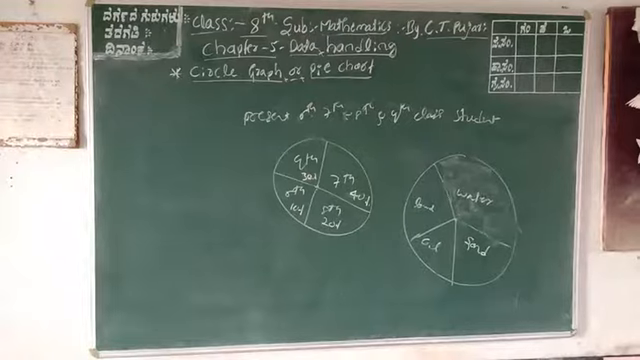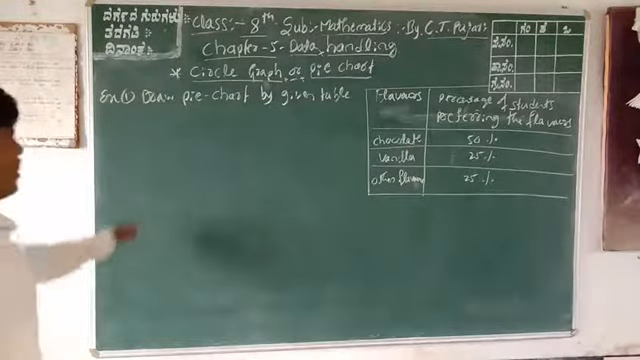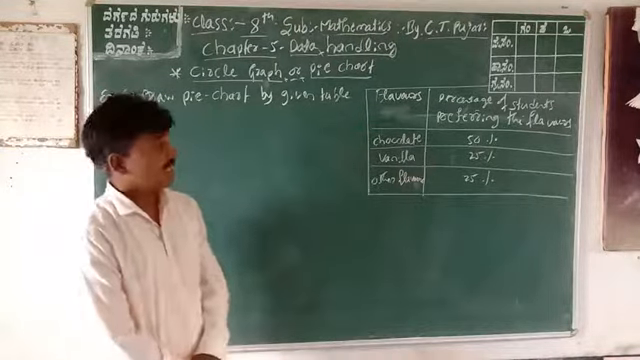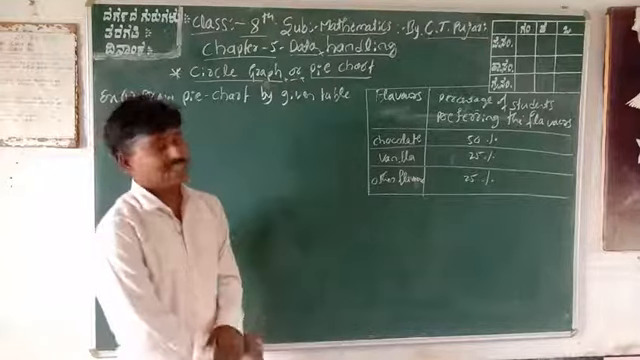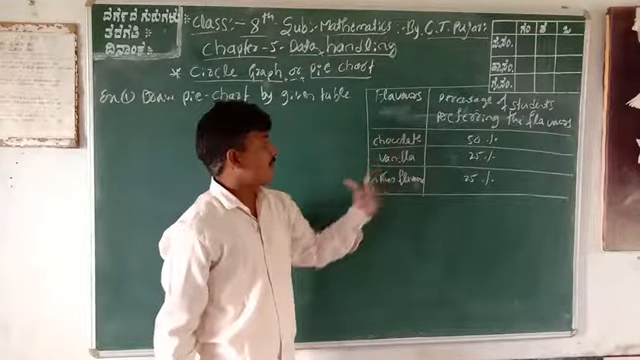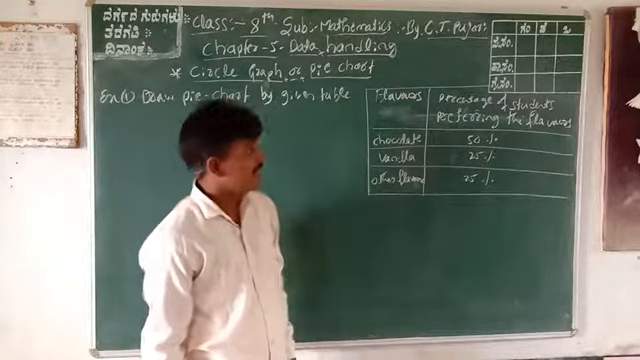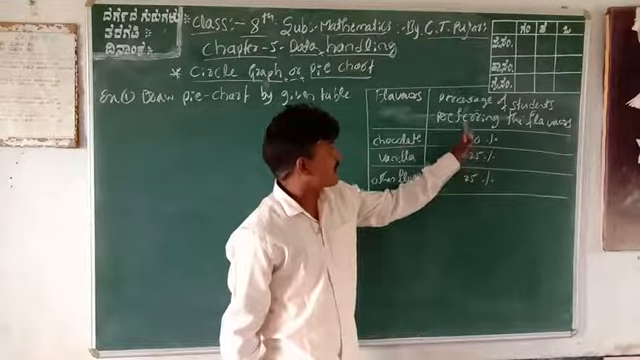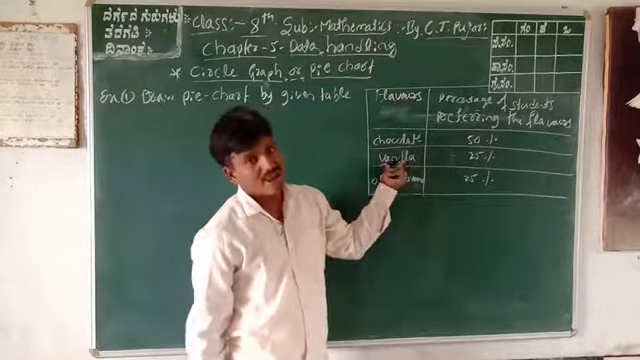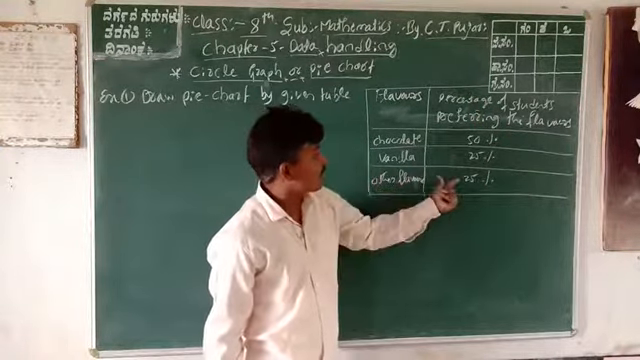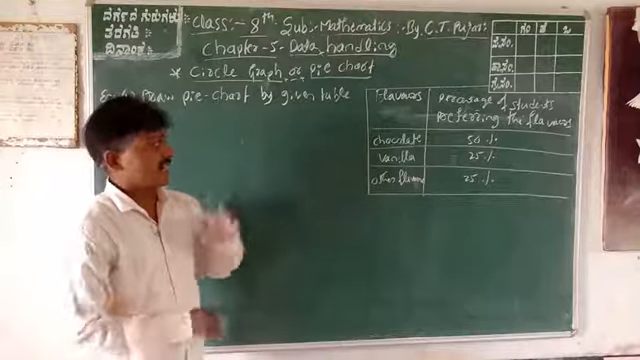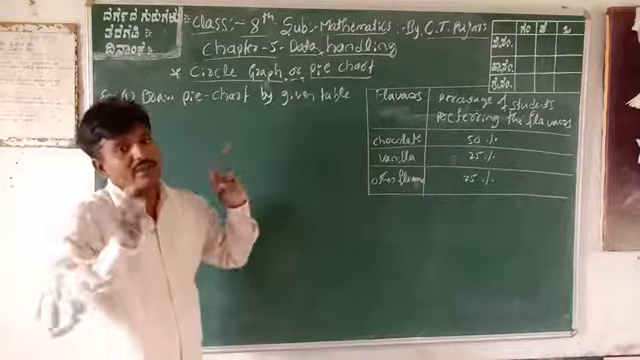The first example is: draw a pie chart from the given table. This table is given, and you can construct the pie chart from this information. This data is a collection of information about flavors: chocolate, vanilla, and other flavors. 50% are interested in chocolate flavors. 25% of students favor vanilla flavors. Other flavors interest only 25%. You can construct one pie chart from this data. First of all, there are two steps here.